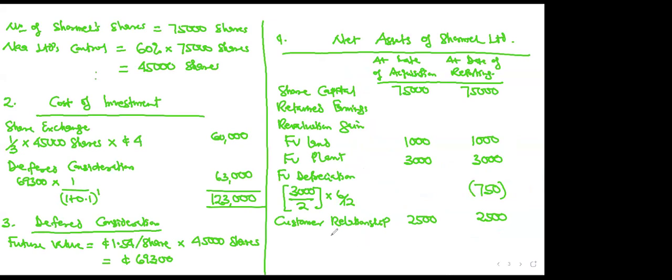Then the customer relationship is also an asset, an intangible asset. So you add it in that order. But since it's an intangible asset, you should expect that it will also suffer amortization, just like the plant. So that one too, amortization.